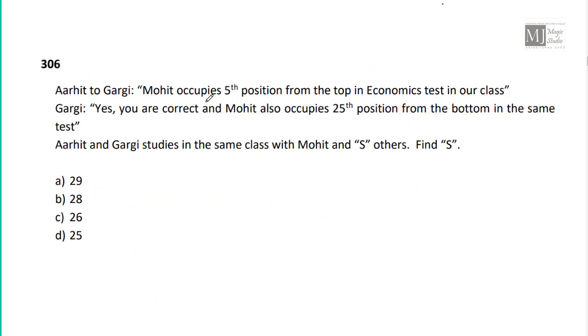Arhit to Gargi: Mohit occupies 5th position from top in our class. Yes, you are correct. And Mohit also occupied 25th position from the bottom. 5th position from the top, 25th position from the bottom. And we know the total number of students in the class with reference to Mohit should be his position from the top plus his position from the end minus 1. That is 30 minus 1, 29. So there are 29 students in the class.